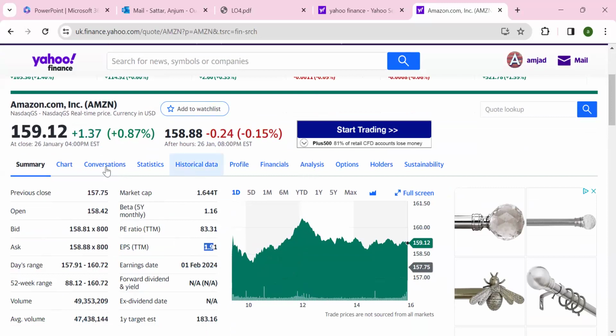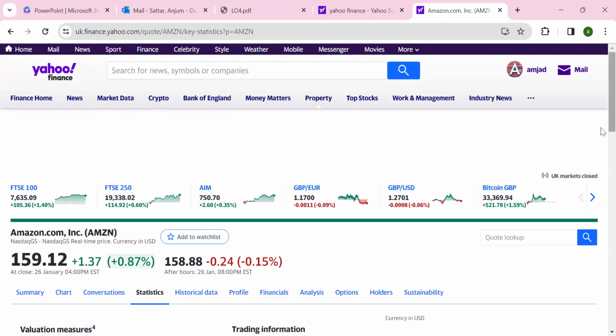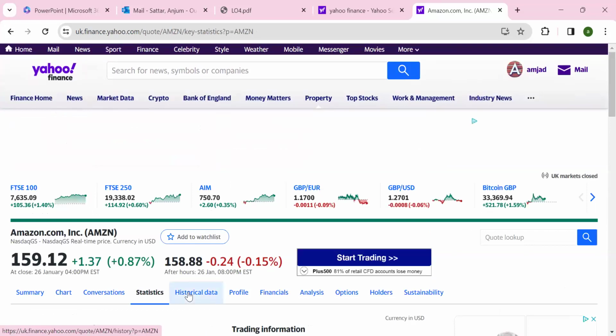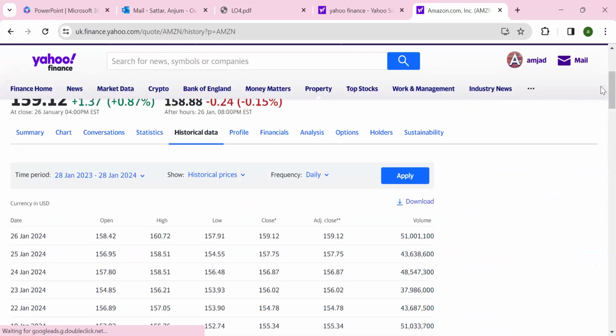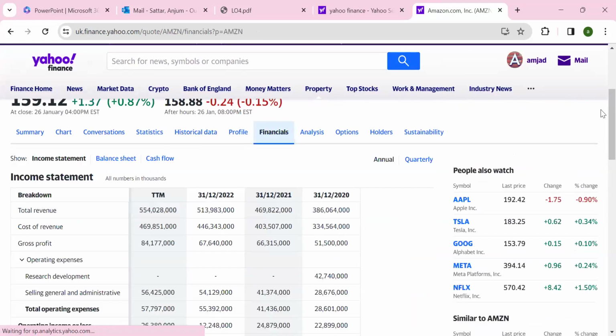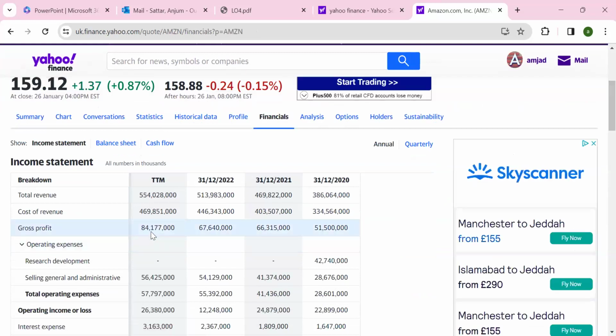If you want to look at statistics like the share values in different years, you can find the trends over a number of years. You can look at the historical data as well, and you will see the share price at start and close. You can look at the financial statements. Here you can see the income statement and balance sheet. You will see the gross profit and what happened over the last 3 years.